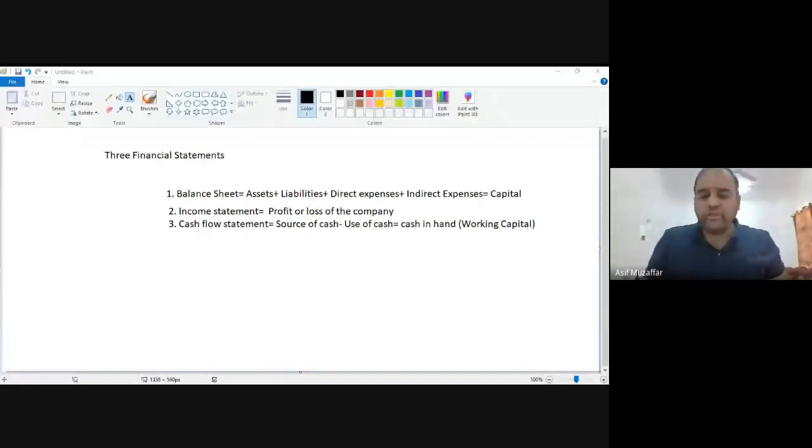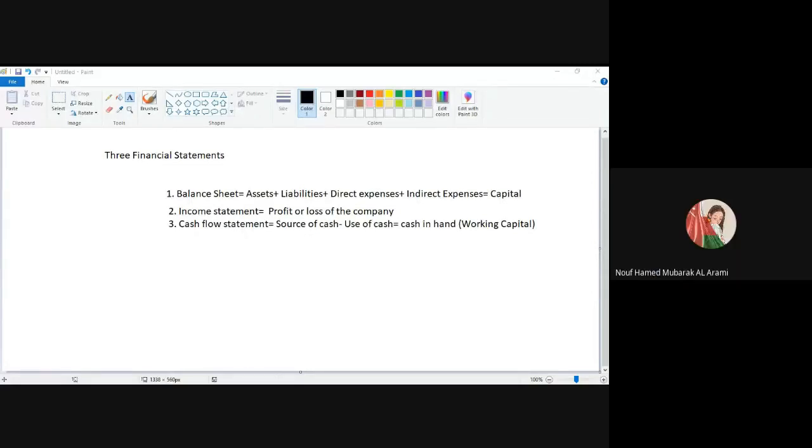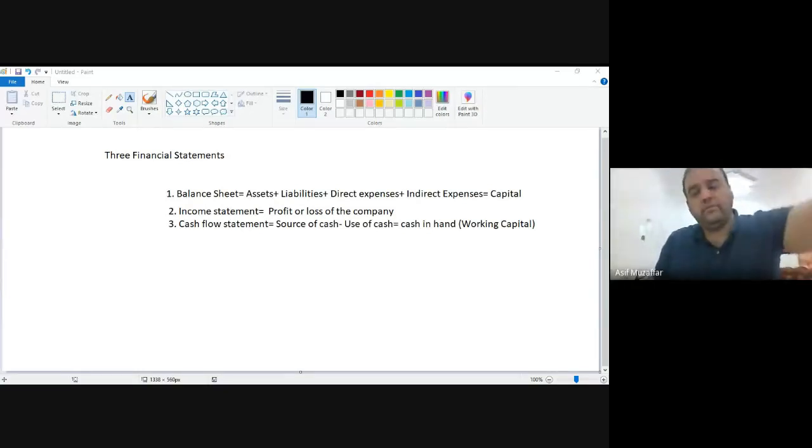I want to see the profit of Oman LNG. Which statement should I see? Income statement. Income statement. So that is how we will proceed. So now let us quickly go to the slides to see.